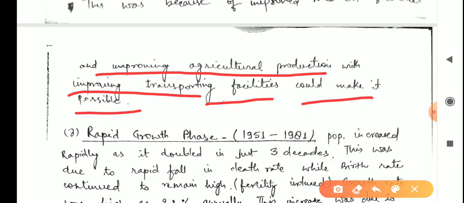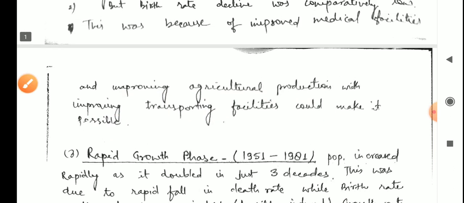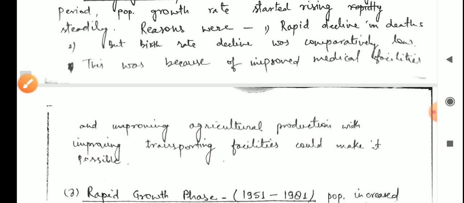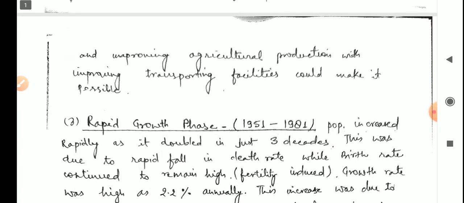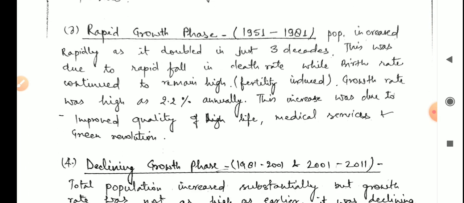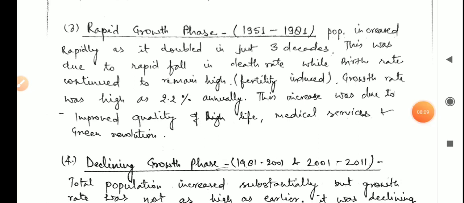So essential items like food grains were easily accessible to common people, and people's lives were improving. That's why the birth rate did not decline as much, while death rates declined rapidly. This was the cause. Then come to the third point.